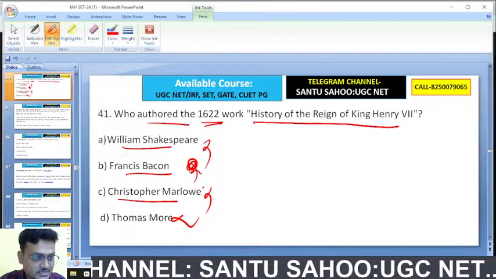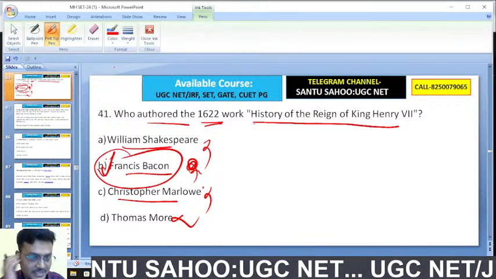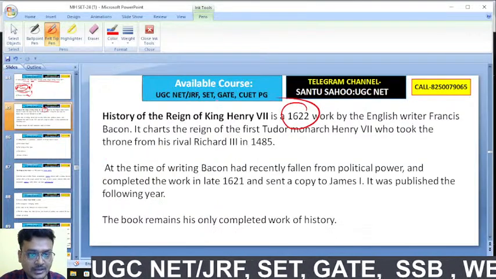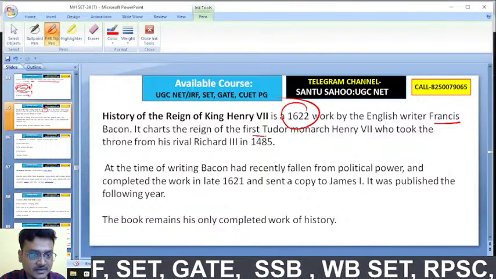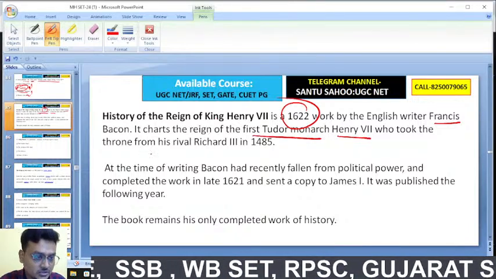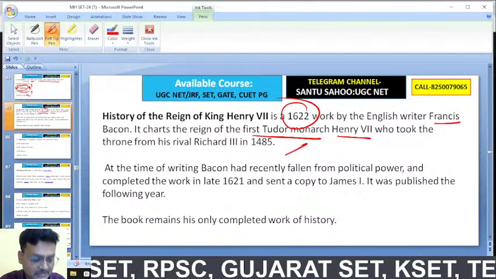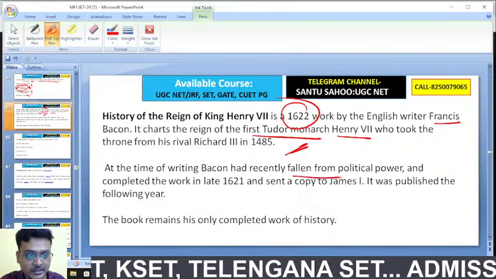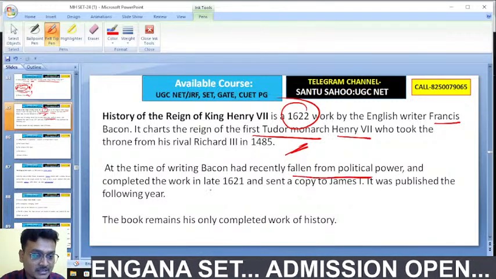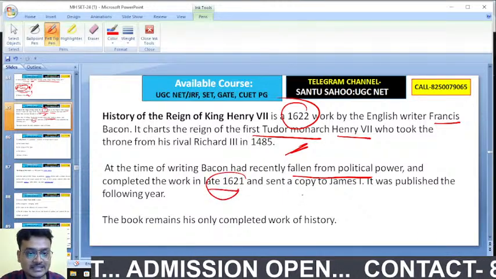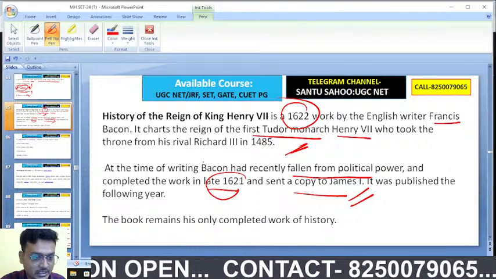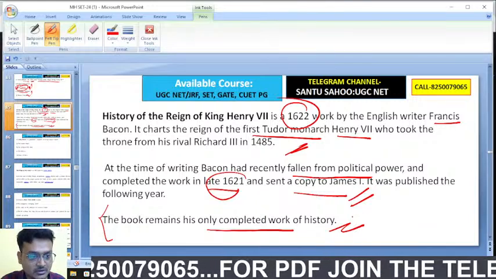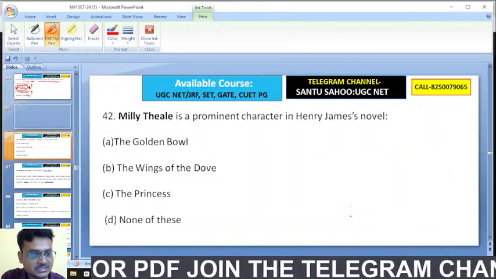So exactly, Subhas, Francis Bacon is the right answer. Francis Bacon has written the History of the Reign of King Henry VII. It's a 1622 work by the English writer Francis Bacon. It charts the reign of the first Tudor monarch Henry VII, who took the throne from his rival Richard III in 1485. At the time of writing, Bacon had recently fallen from political power and completed the work in late 1620 and sent a copy to James I. It was his only completed work of history.